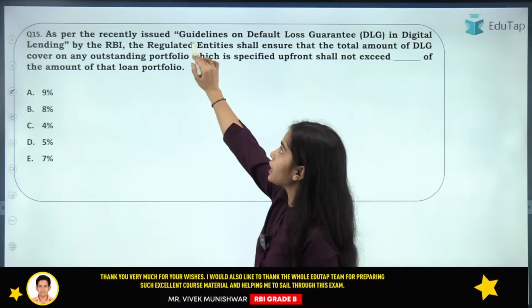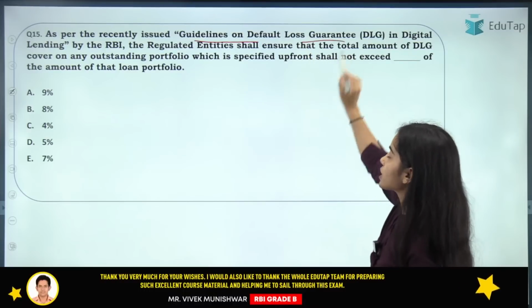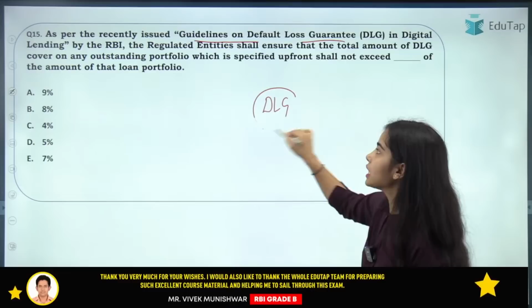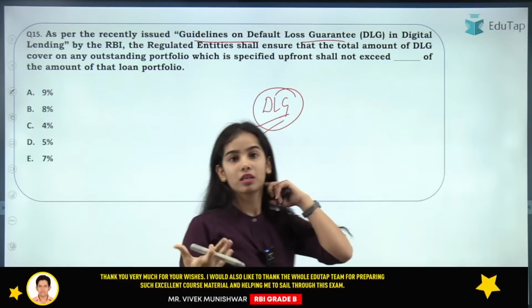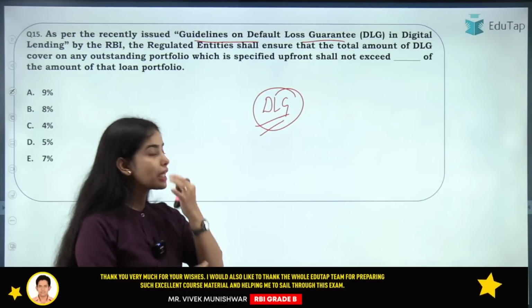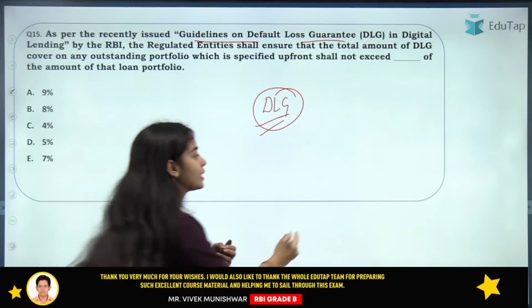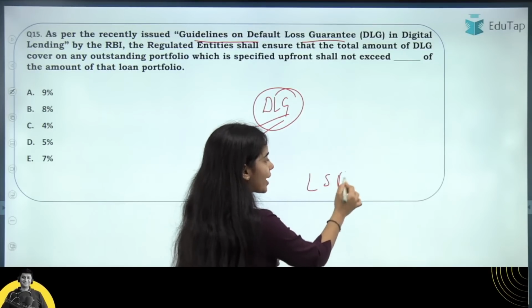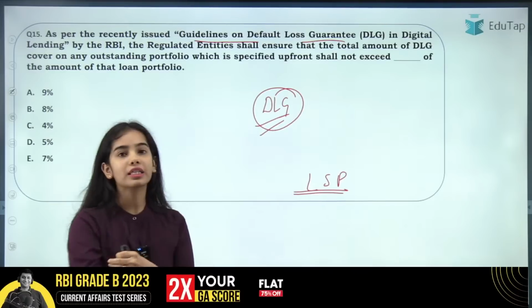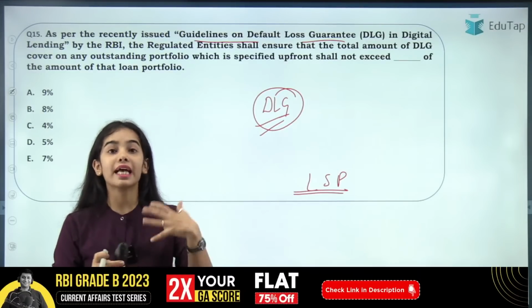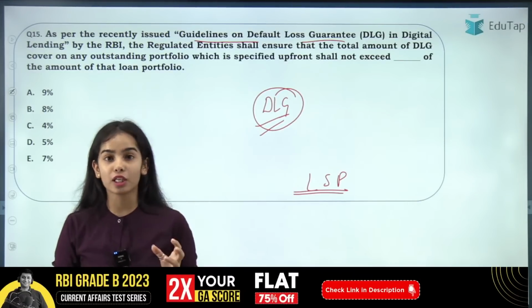As per the recently issued guidelines on the default loss guarantee, first of all, what is this default loss guarantee? There is digital lending happening. There are lending service providers, and there are many digital lending apps. They say that in 5 minutes, in 10 minutes, you are going to get the loan.